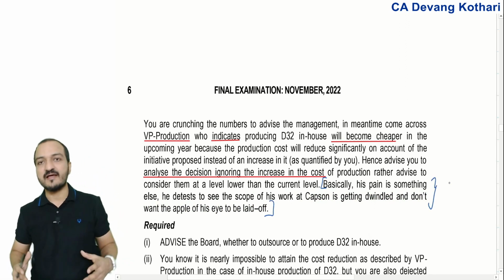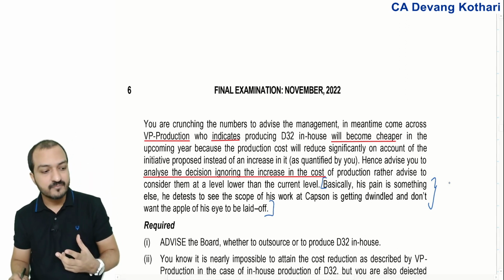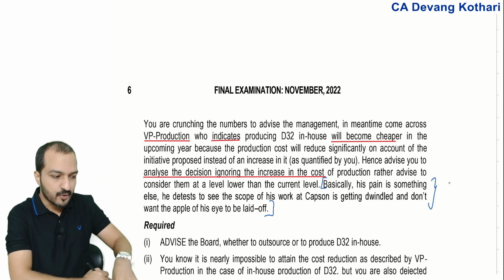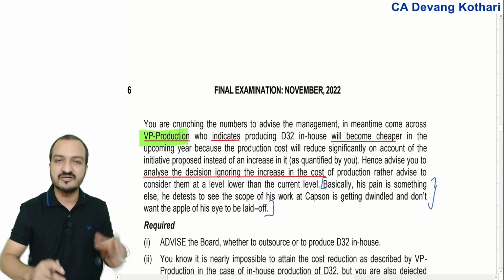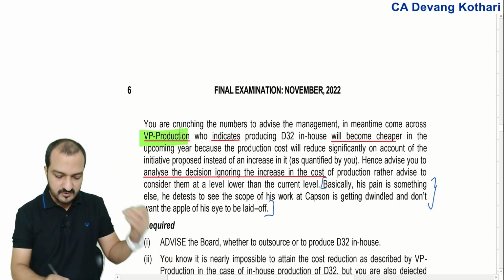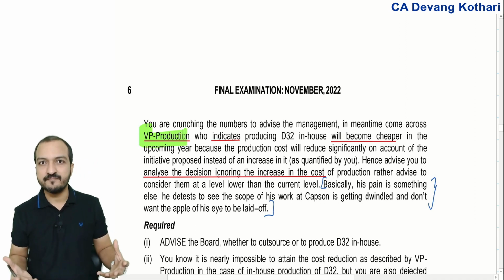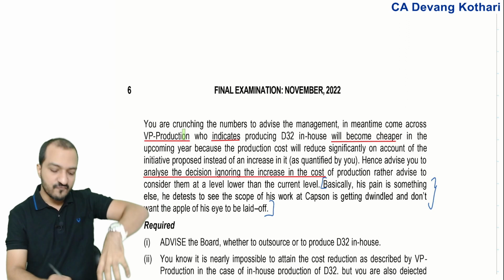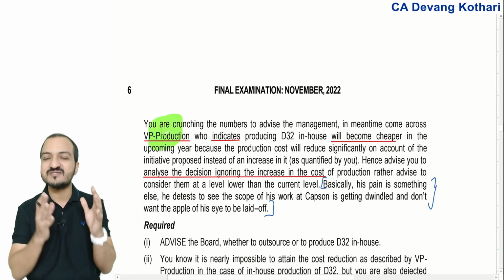Try to understand this line. This line says that the production manager is fearing that if you outsource your production of D32, then the work of the production manager will decrease. The VP production is responsible to do the production. Now, if you outsource the production to some outside entity, then the work of this VP production will decrease. So he is worried about his decrease in work.